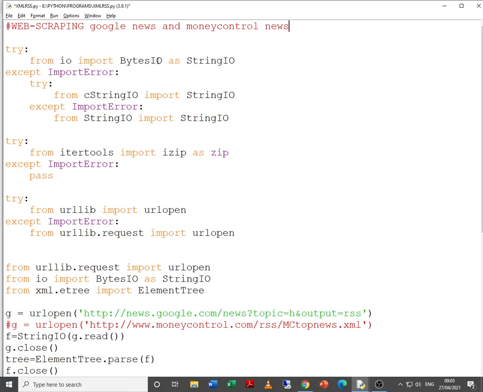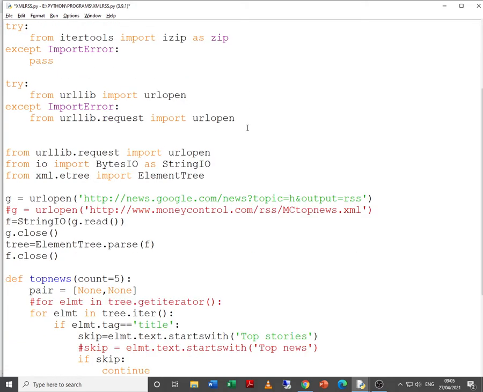From io import BytesIO as StringIO, except ImportError, try. So if StringIO is giving some error, basically, if you observe over here, f is equal to StringIO and g.read.